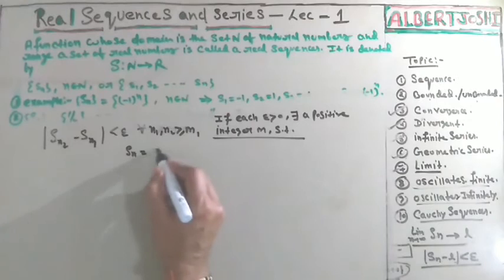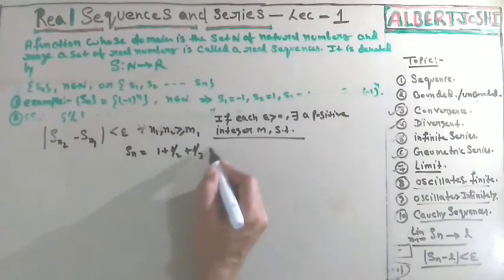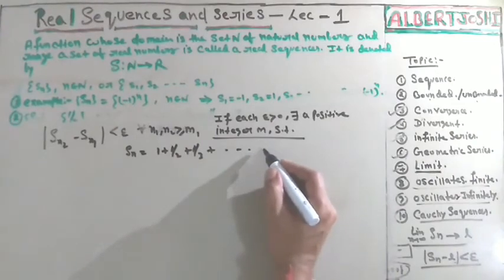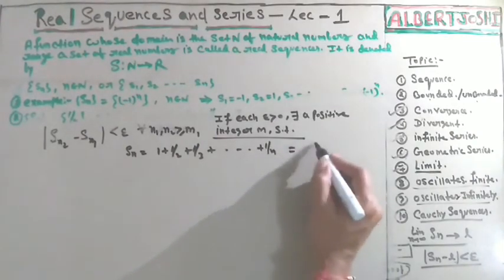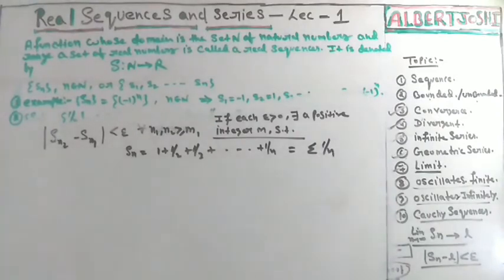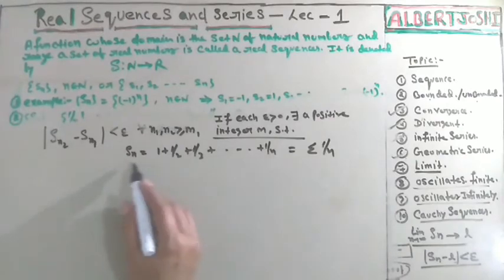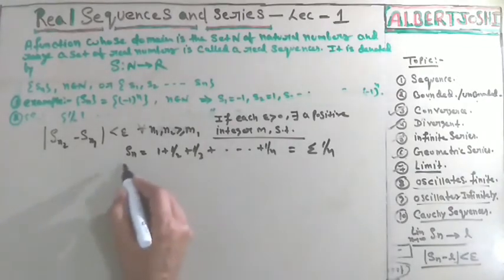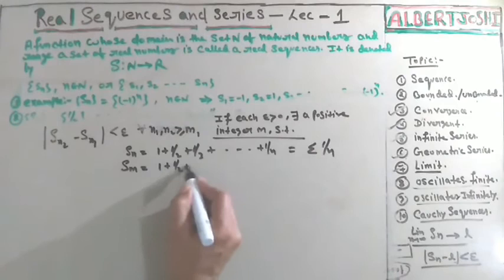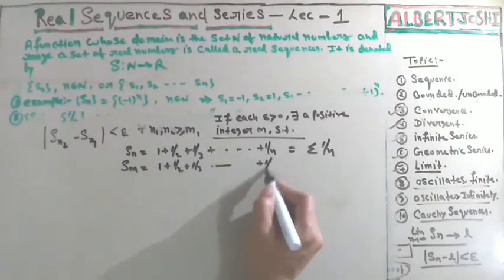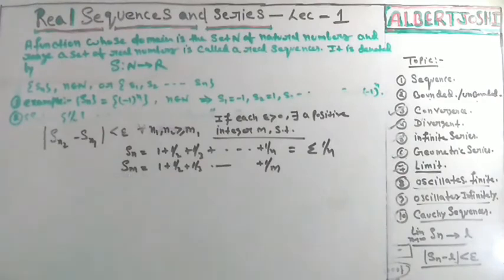Let you have this example: S_n is equal to 1 plus 1 upon 2 plus 1 upon 3 and so on, plus 1 upon n. Actually this is sigma 1 upon n. Why is this divergent? Now we will discuss. You can see that you have S_n equal to this. Let us take m in place of n, any value. In this condition, putting m in place of n, S_m is equal to 1 plus 1 upon 2 plus 1 upon 3 and so on, plus 1 upon m. This is any value.